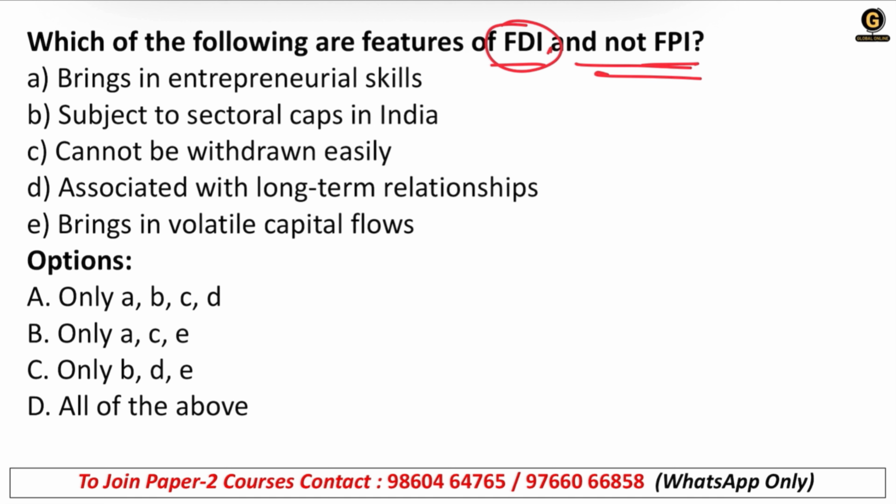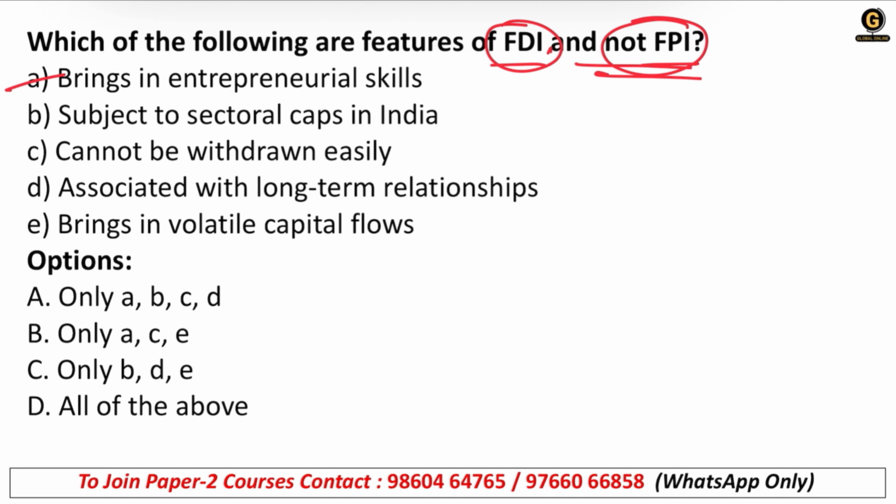But to confuse you, this kind of question can be asked. And they will give you some options related to FPI, but you need to understand the question first. So what we need to do in this question is find out the features of FDI only and ignore the FPI.